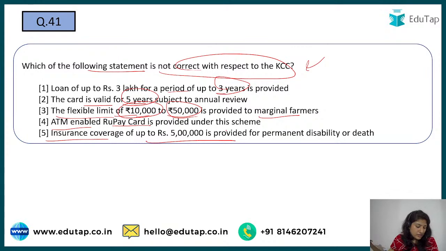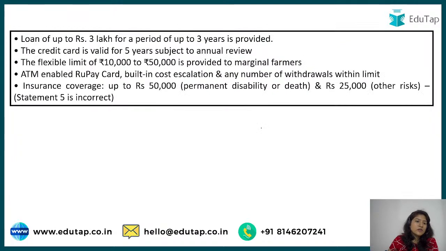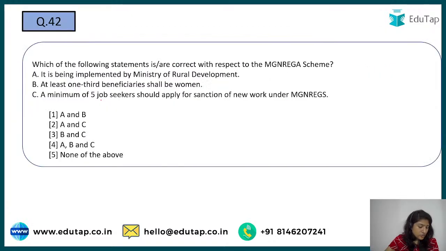Okay, so Anand comes up, he says option number 5. Vishal also says option number 5 is wrong. So yes, option number 5 is wrong. They are not providing that much insurance cover. That's not 5 lakh that they are providing, but 50,000. All the other statements are true as we have studied, but the last one is 50,000 in case of permanent disability or death and 25,000 for other risks. That is why statement 5 is incorrect. And yes, all of you are giving answers also that it's 50,000. It feels great that your preparation is going well and in the right direction, right?